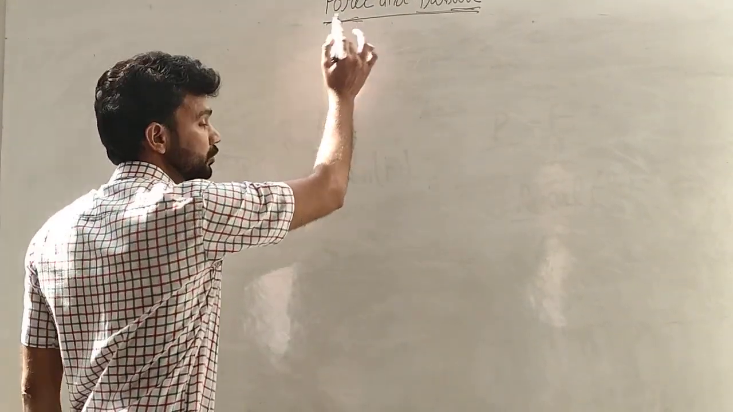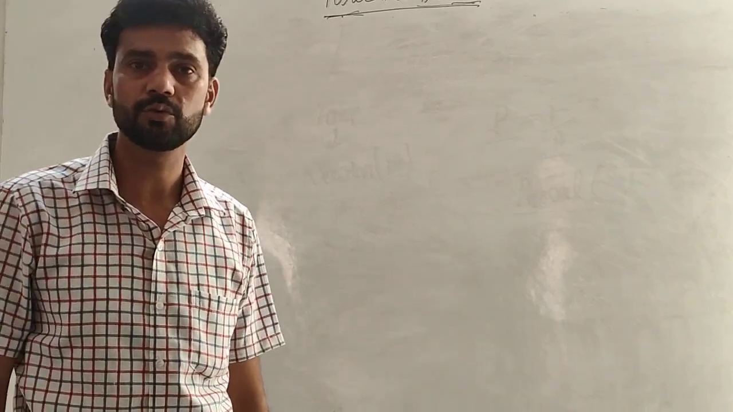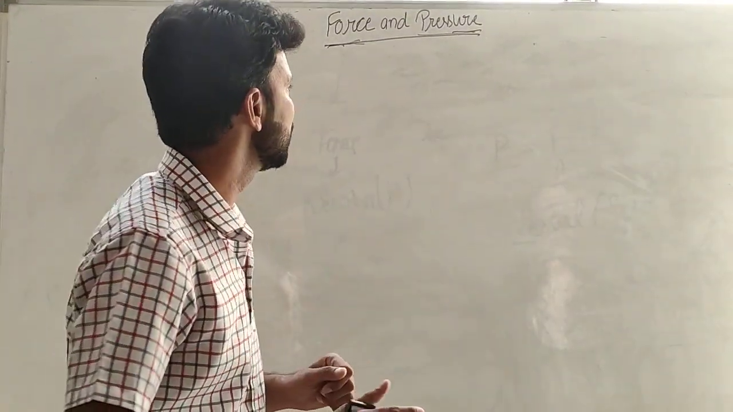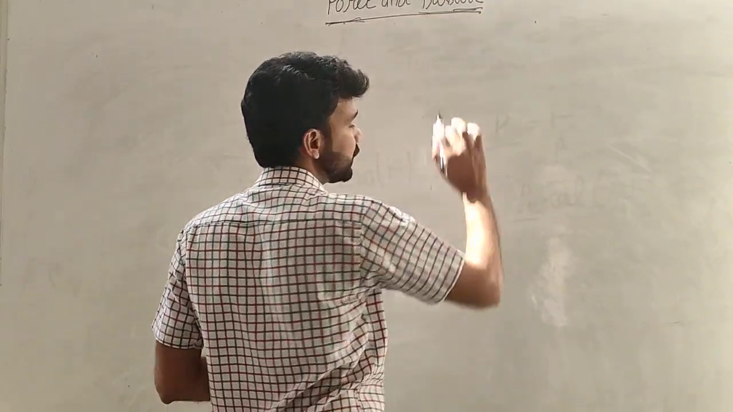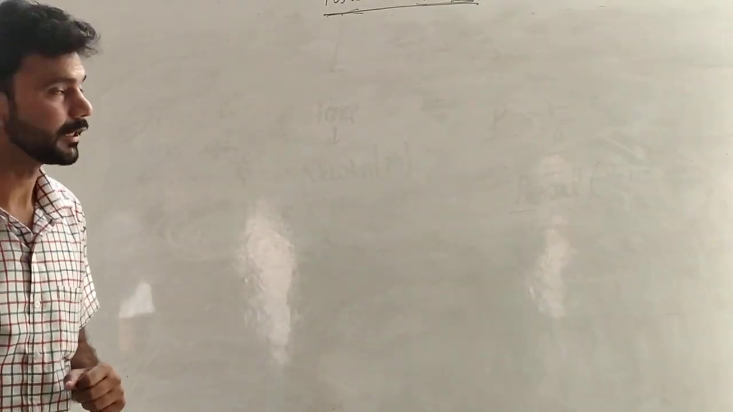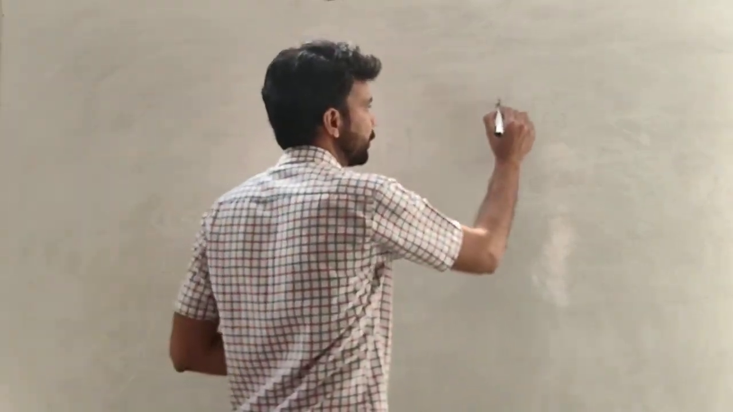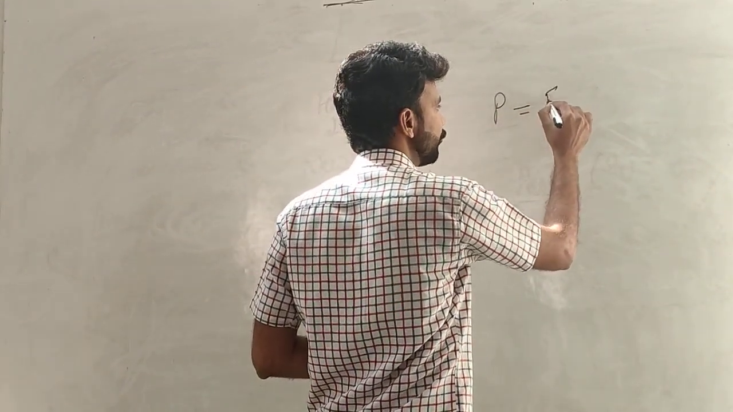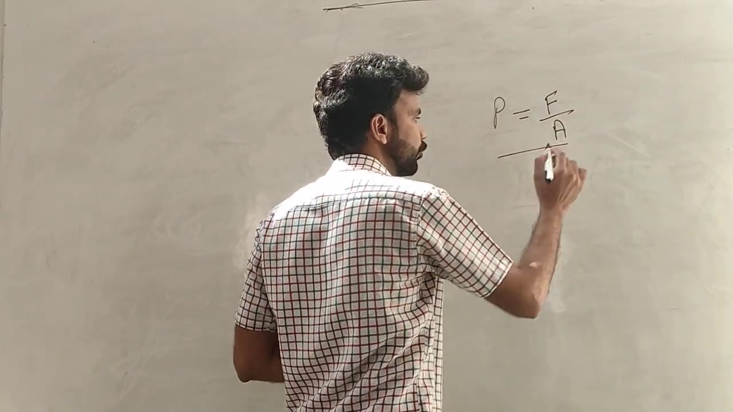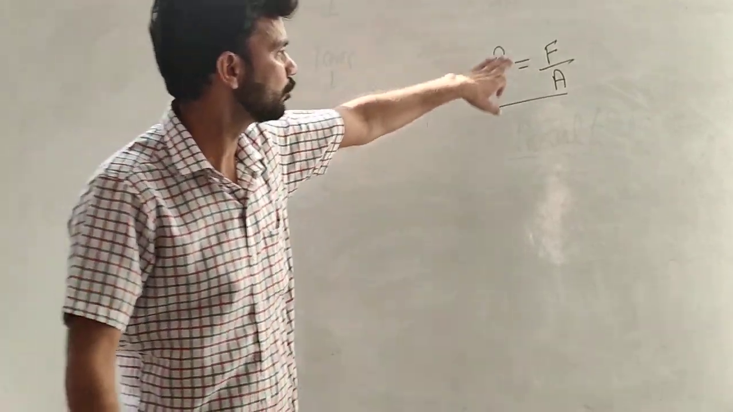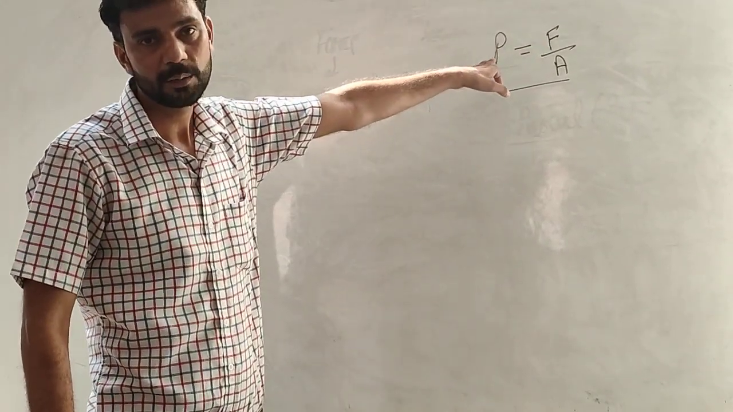What do you mean by force? A push or pull on an object is known as force. When we push any object or when we pull any object, that is known as force. The second term in the name of the chapter is pressure. The force per unit area is known as pressure. The formula of pressure is equal to force upon area. From this formula we can derive the definition also. Force per unit area, force divided by area, is known as pressure.